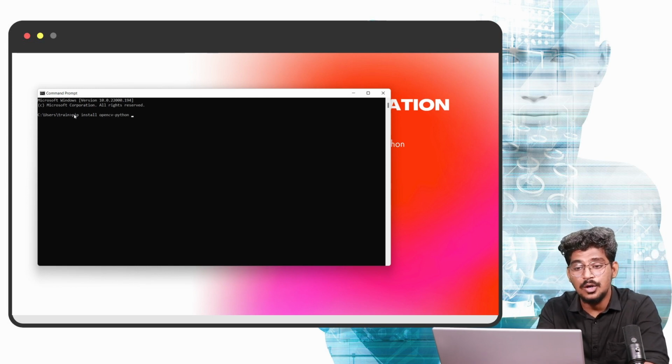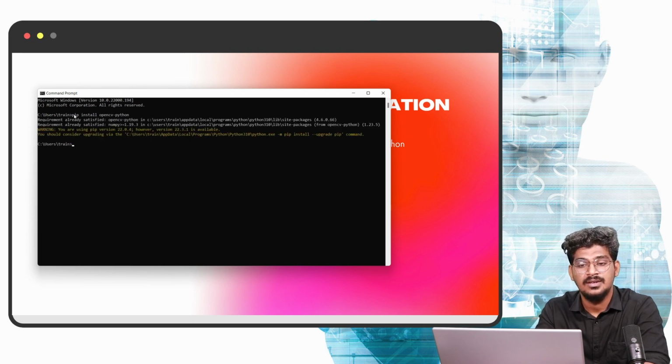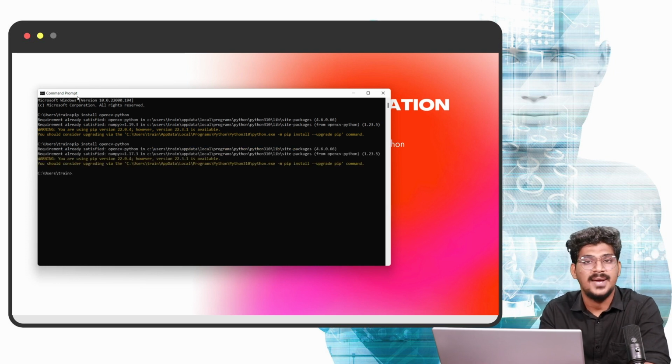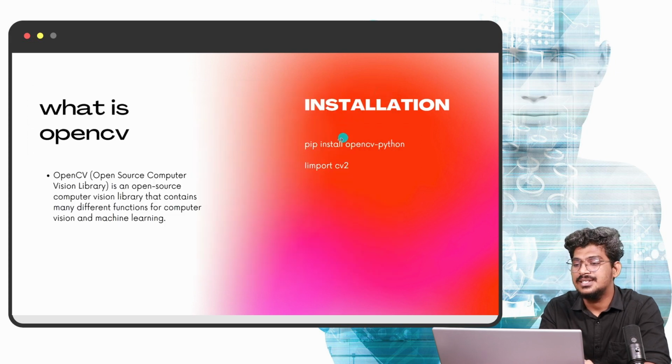This is the way you can follow the installation. Okay, requirement already satisfied. Why? Because I installed it already, so that is the reason it is notified like this. Just follow pip install opencv-python. This is the procedure for installing the OpenCV package. Hope you guys understood how to install this. Okay, right. So here one more thing is important.